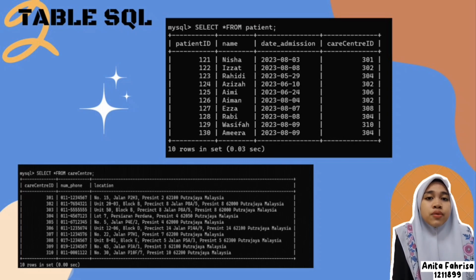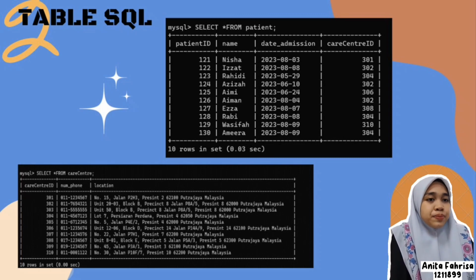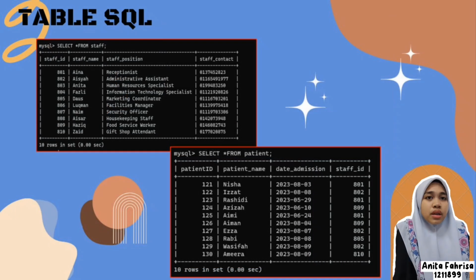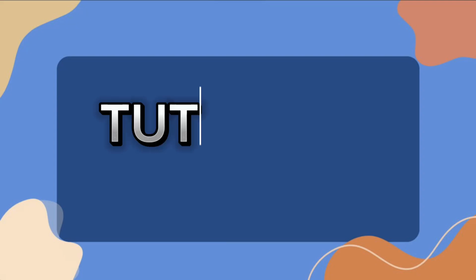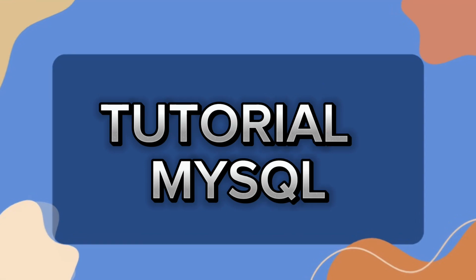Next, this is the example for table care center and patient. And then this is the example for table staff and patient. This is the example for tables medical staff, patients, and performs. It also has 3 tables because it has a many to many relationship.